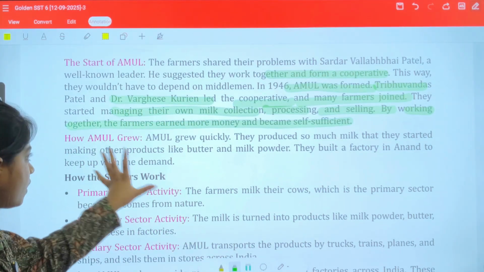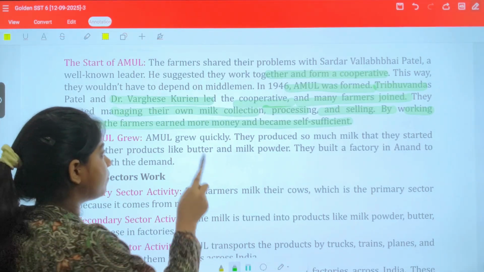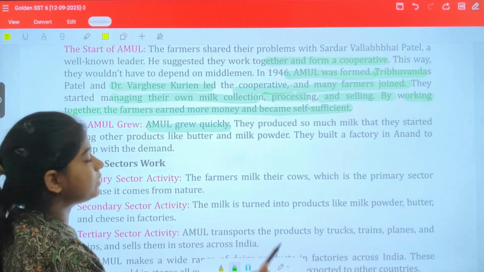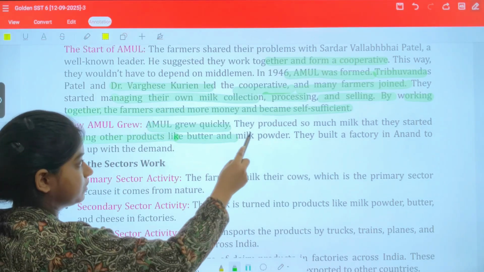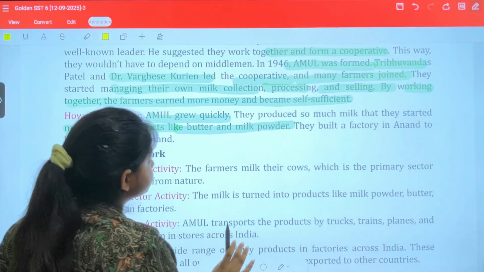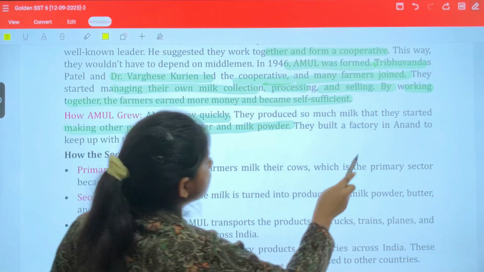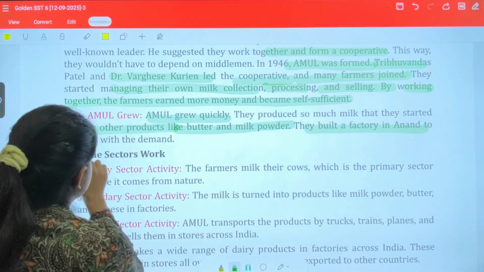Now, how Amul actually grew. Amul grew quickly. They produced so much milk that they started making other products like butter, milk, and milk powder. They built a factory in Anand to keep up with the demand.